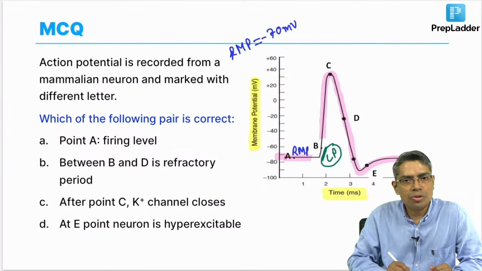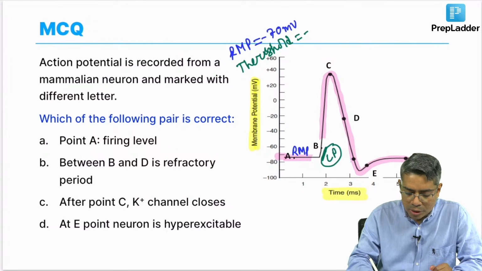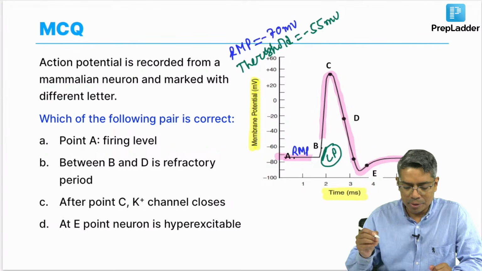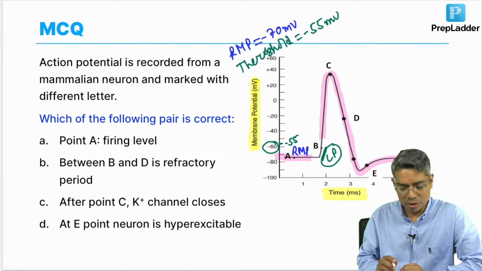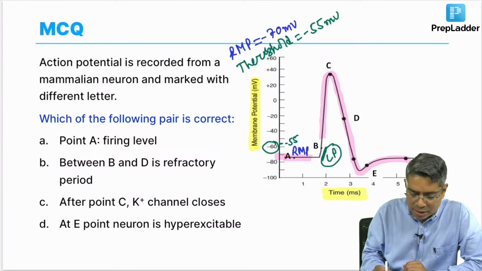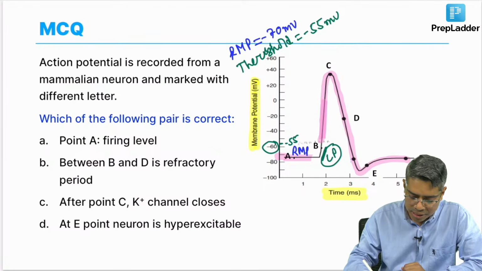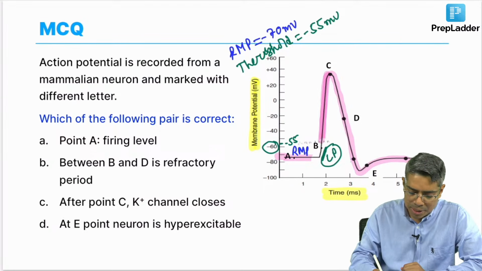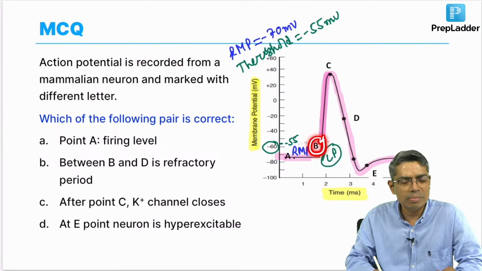will cross the threshold. So, a second piece of information you have to remember: the threshold voltage of a neuron is minus 55 millivolt. Okay. So, this is minus 60 and in between this will be minus 55. So, this minus 55 will be the threshold voltage. So, whenever the action potential crosses this threshold voltage of minus 55, then the actual action potential will start from here. Okay. So, point B, you can say, is close to the threshold voltage, but not exactly the